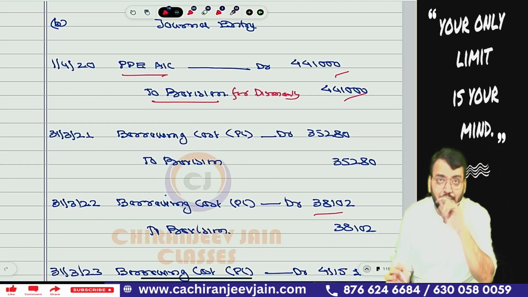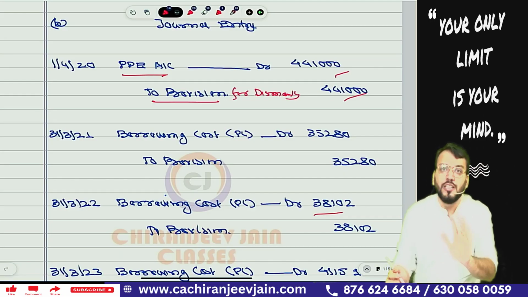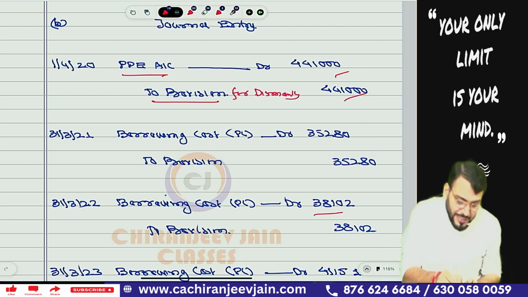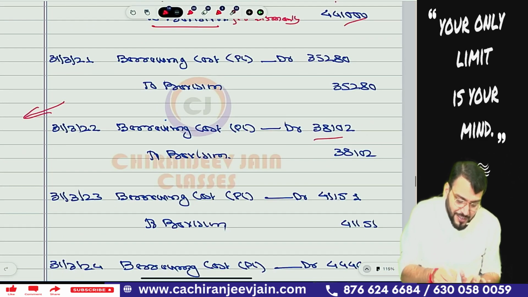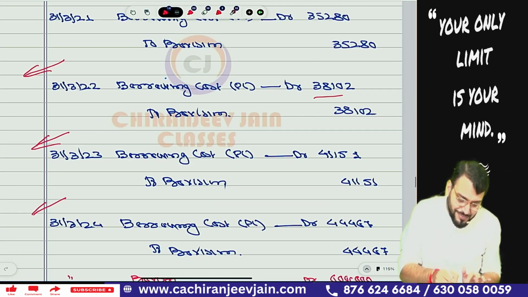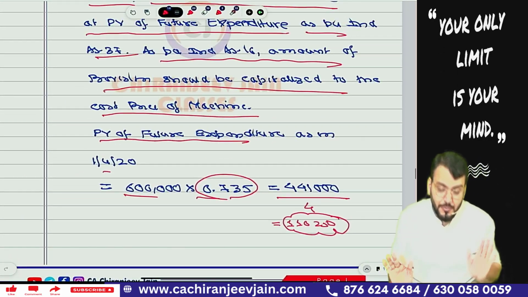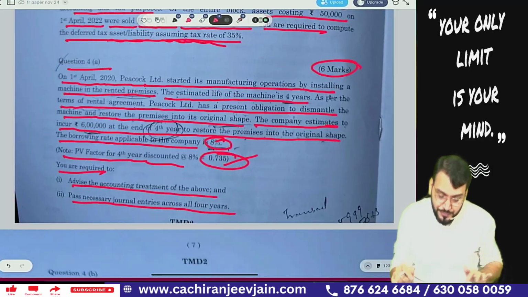That I have not given. You can add it. Of course you should add it, because they have said pass journal entries. You need to pass all the journal entries, taking the information given in the question. So of course that depreciation journal entry you should add. I have not given it. Okay sir, you can give it. This is also very simple.